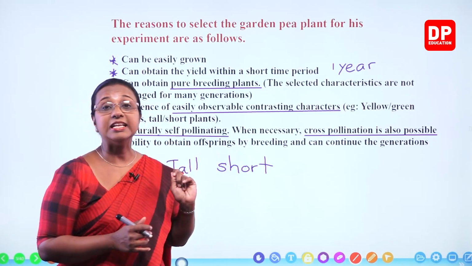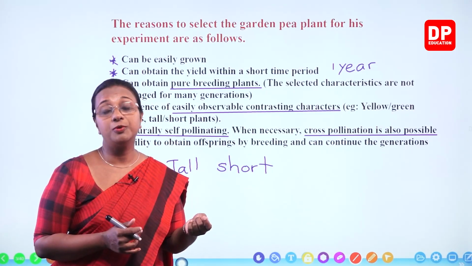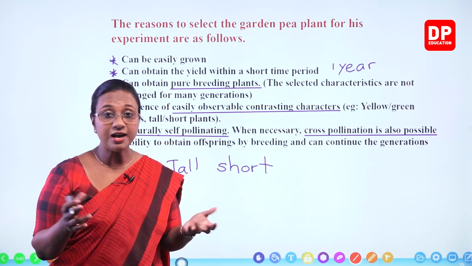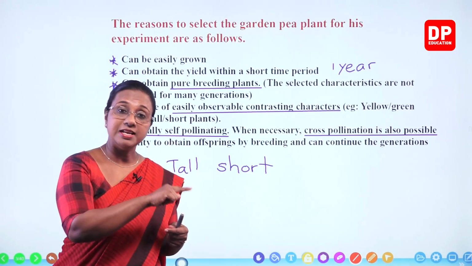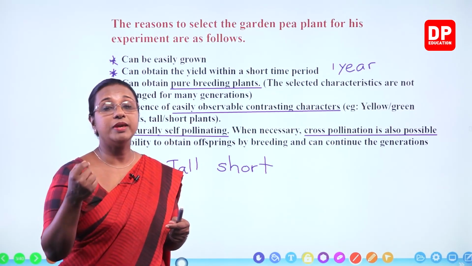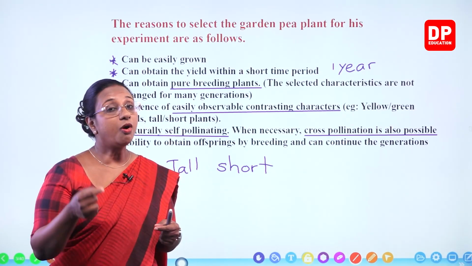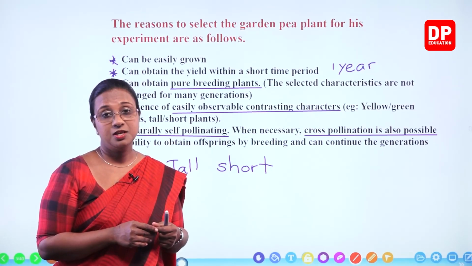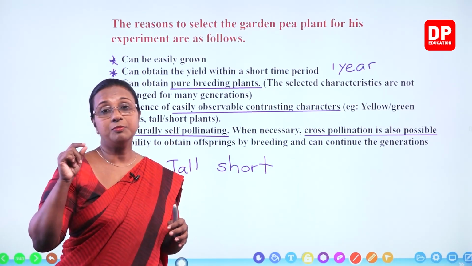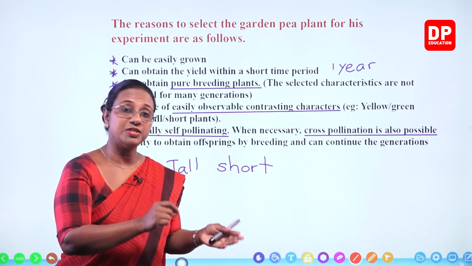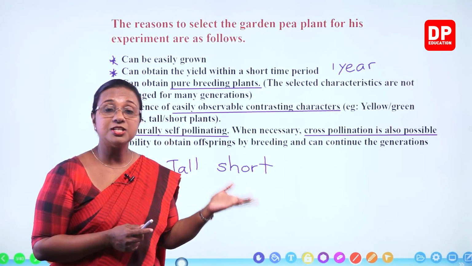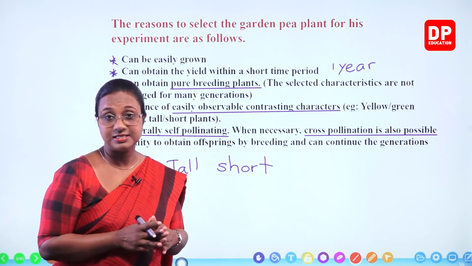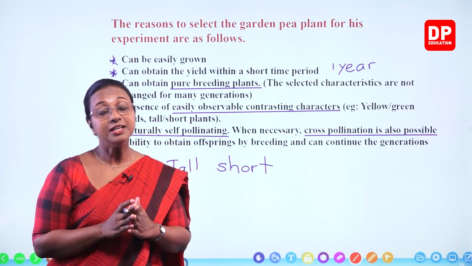But we can carry out artificial pollination. What do we do there? You can use your fingers to get the pollens and deposit them on the stigma, or we can use a paintbrush, or you can use forceps. So there you take the pollens from one flower and deposit it on the stigma of another flower. So cross-pollination is possible whenever necessary, and you all are familiar with the techniques also.